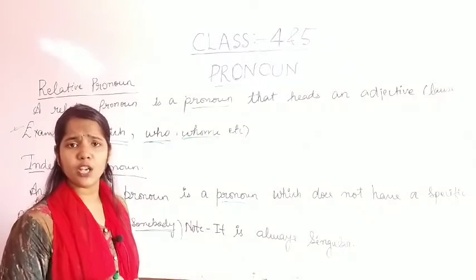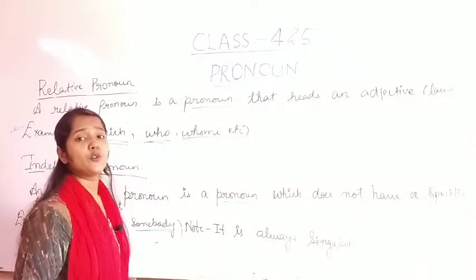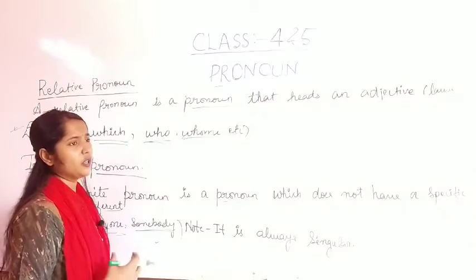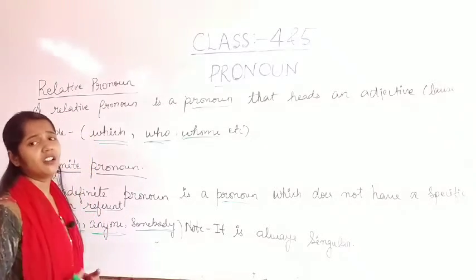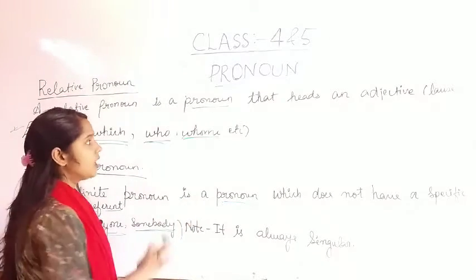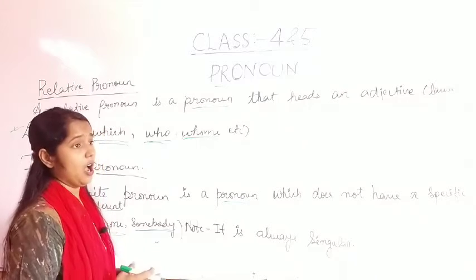Most probably we are using those words, but somebody, anyone, one, we are not using many times. You can take that word as not familiar, not used so many times. Understand?